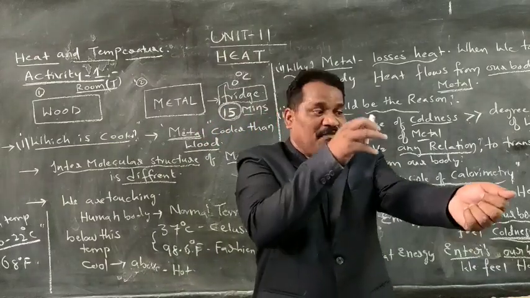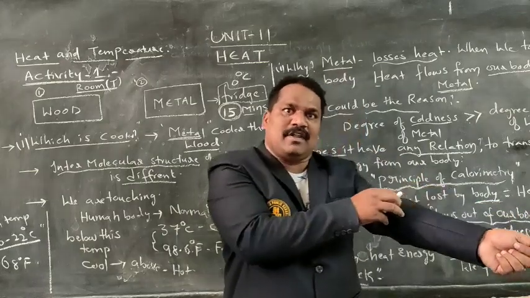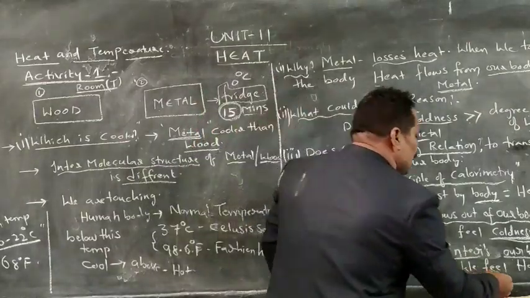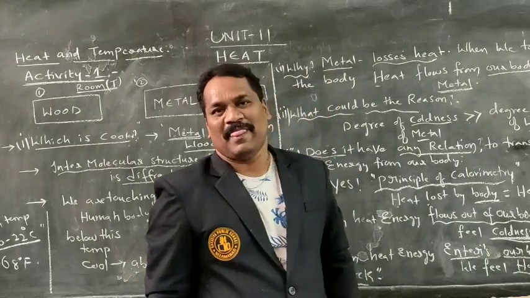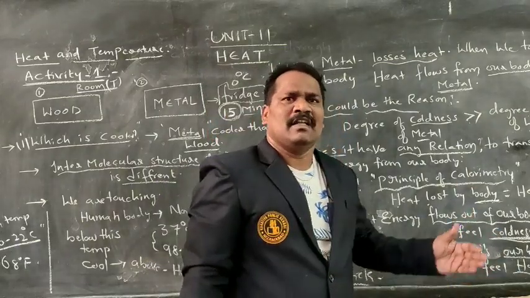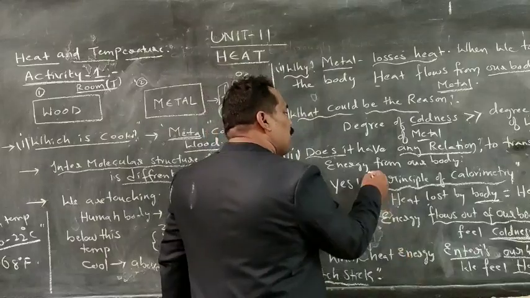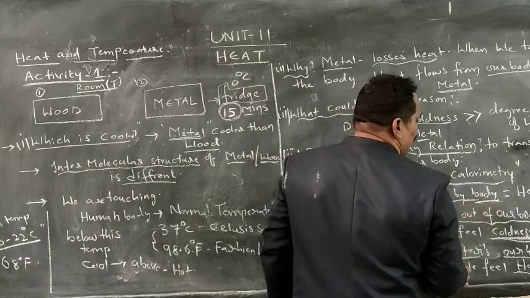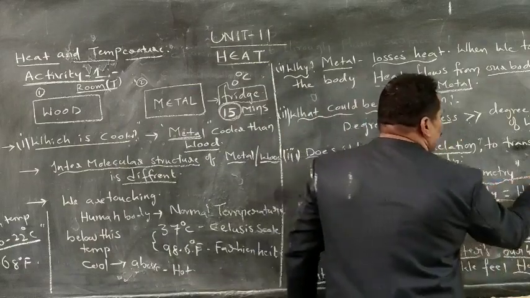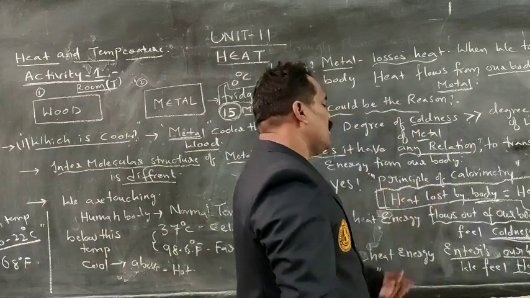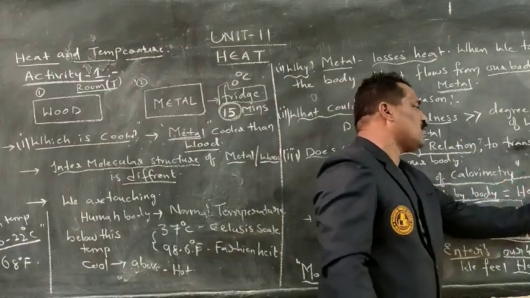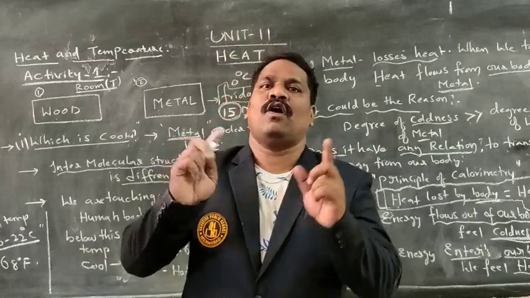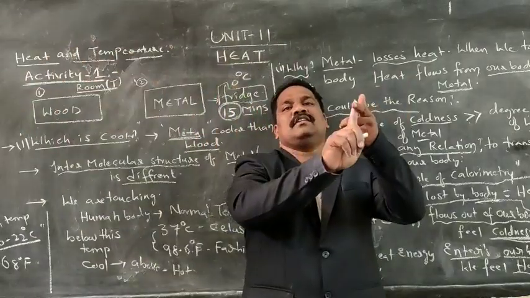That hotness is nothing but what? From that hot body, from that cloth, some hotness is entering into our body. Due to that reason, we are feeling hotness. The best example is this. This works upon what principle did I tell you? Principle of calorimetry. What is the principle? Heat gained by a body is equal to heat lost by a body, or heat lost by a body will be equal to heat gained by a body. By this we understood clearly what the relation between heat and temperature is.